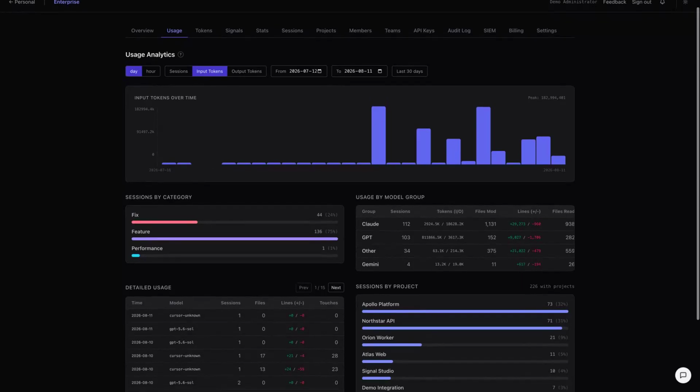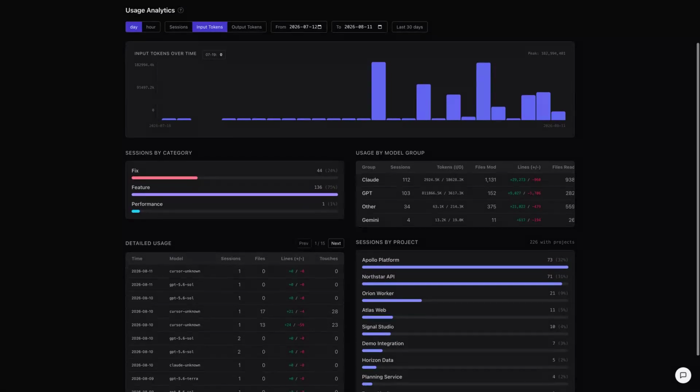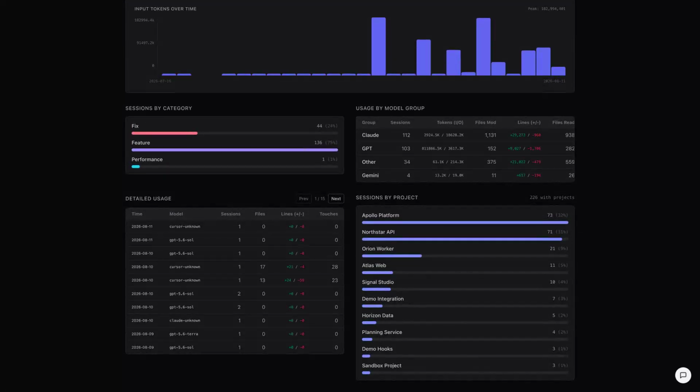Start with a baseline. Input tokens across 30 days show activity over time and by model group, while surrounding views connect the trend to sessions, files, projects, and engineering work. The goal is not to judge one chart, it is to establish a reference, find meaningful changes, and identify the workflows behind them. A baseline also prevents normal variation from being treated as an incident.